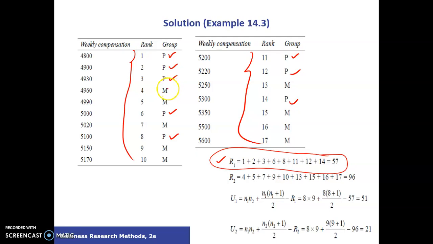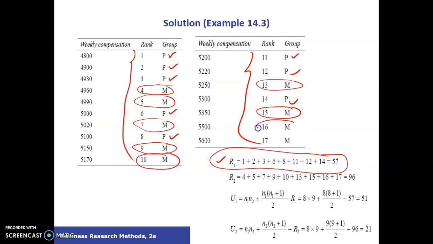Similarly, we do this for M. You start with this, then this, and this. All the 9 observations we have written here, and we have added them together, and the summation is 96.